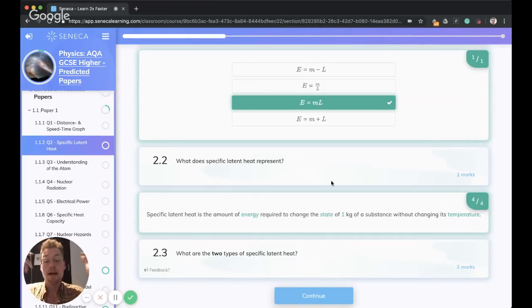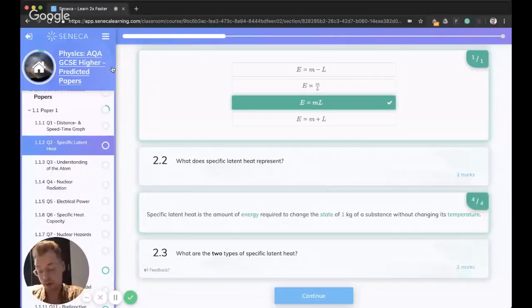And when the state is changing, the reason the temperature doesn't go up is because the bonds are breaking, because when we change state, bonds break. That's something that might come up in a 7 to 9 stretch question. So that's what's happening during a state change. The bonds between the molecules or atoms are being broken. Okay, so there are 2 types of specific latent heat you need for your exam.